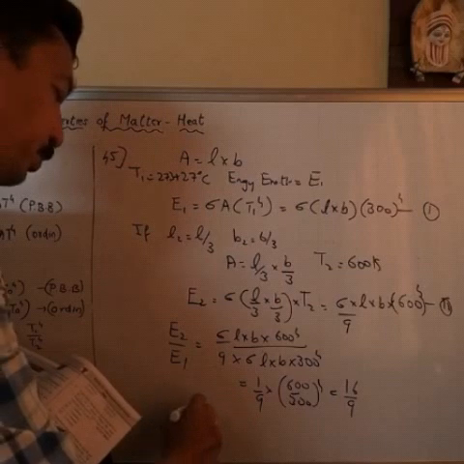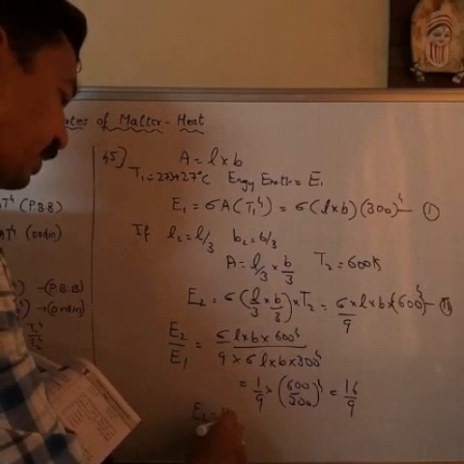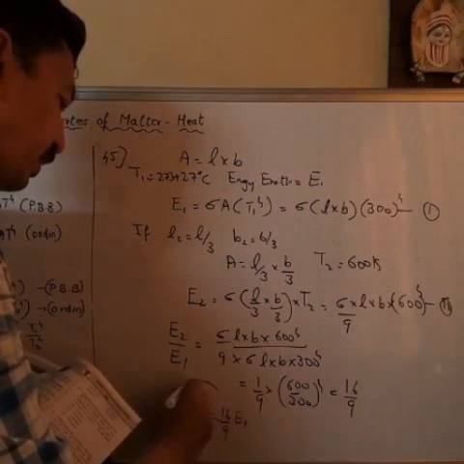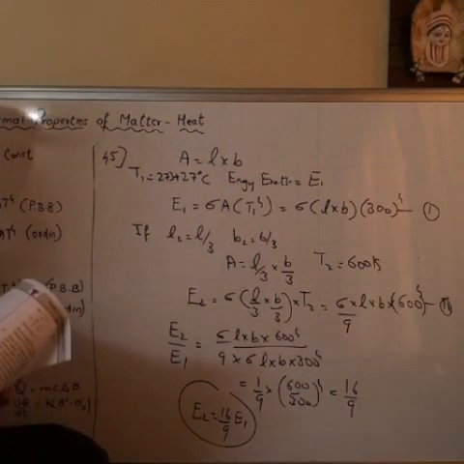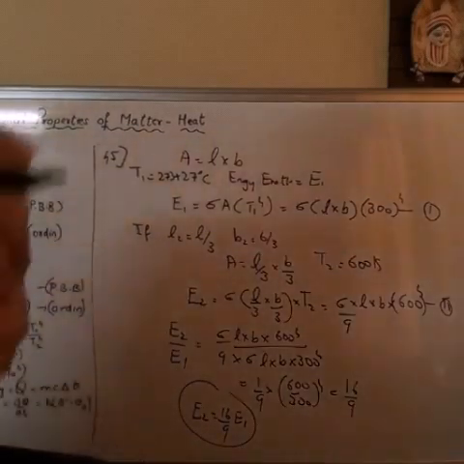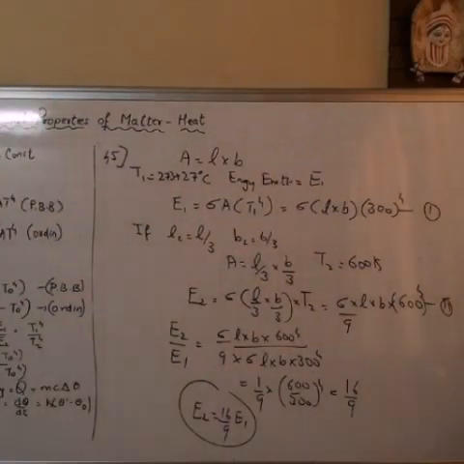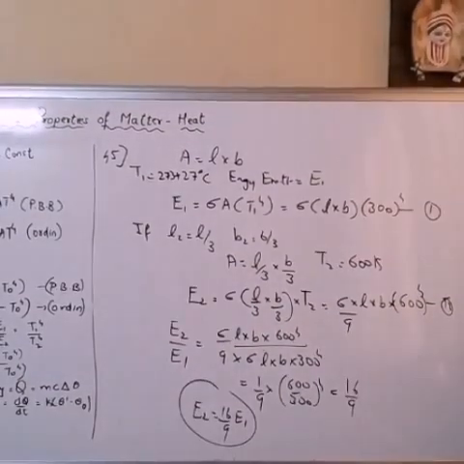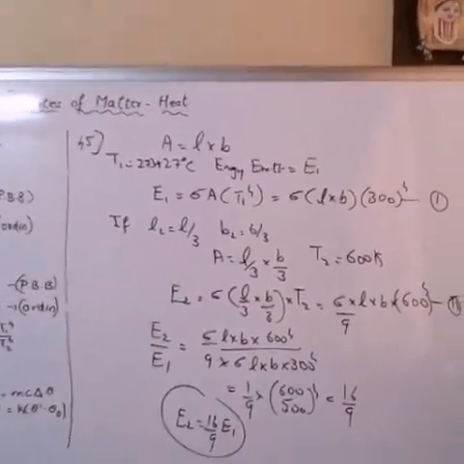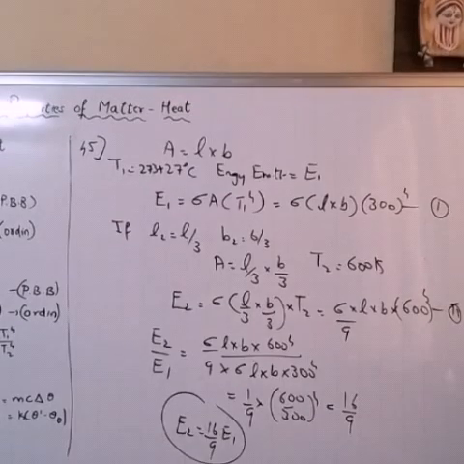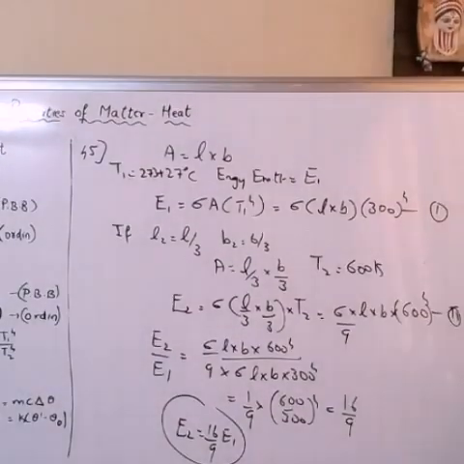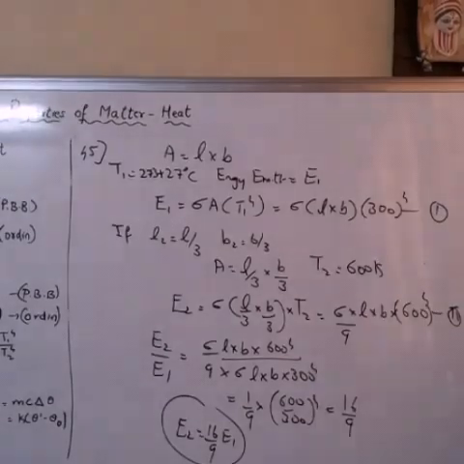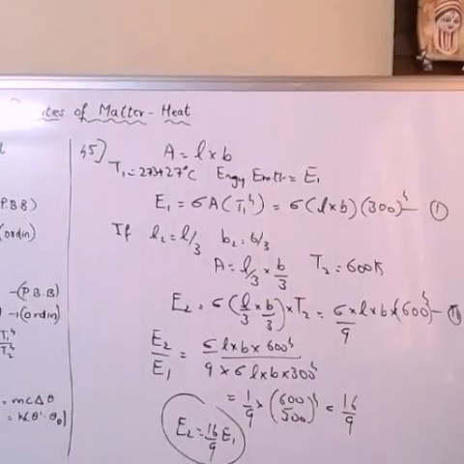Therefore E2 will be 16 by 9 into E1, and that will be our correct answer. Okay, that is numerical 45. If you are not able to see it clearly, please have a look at it.